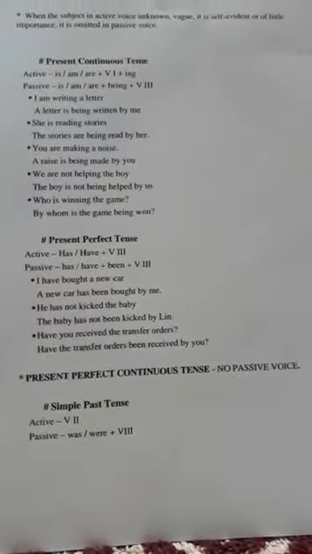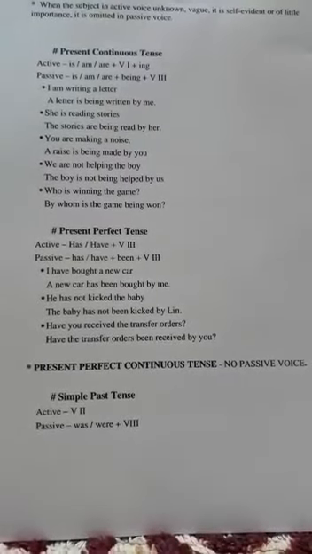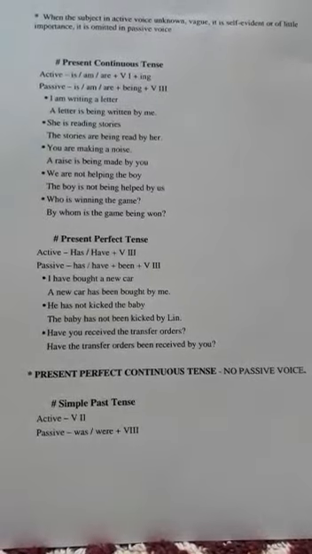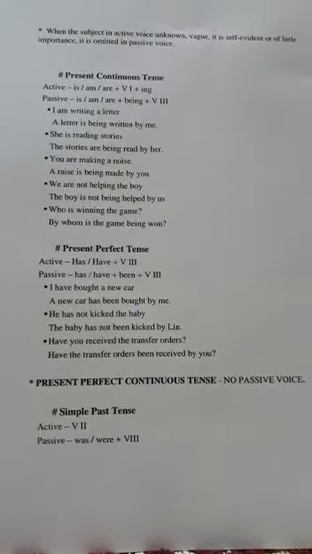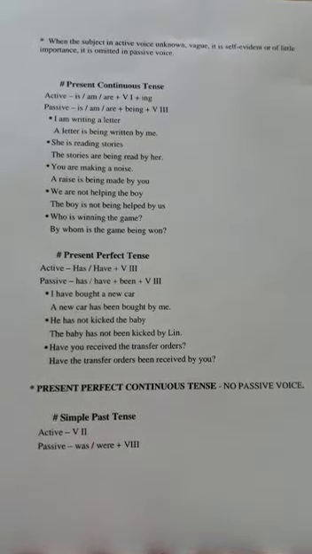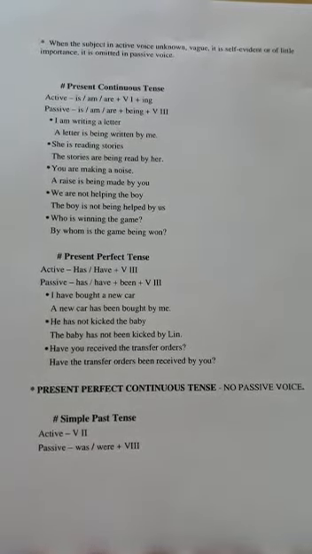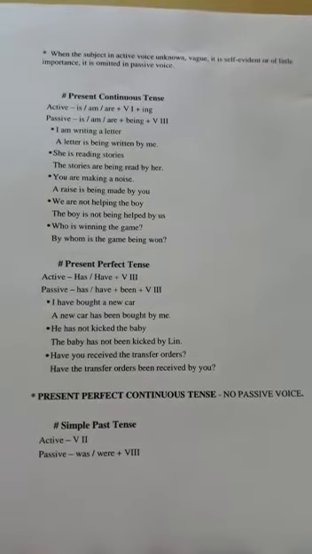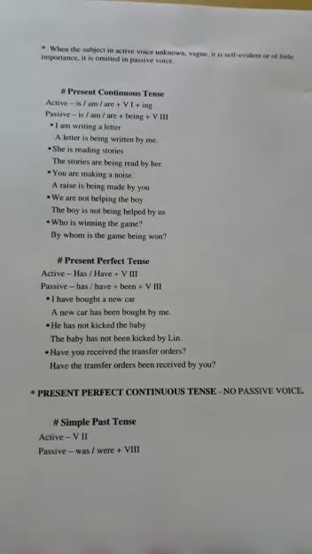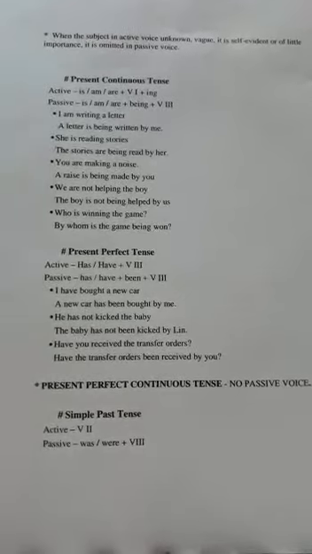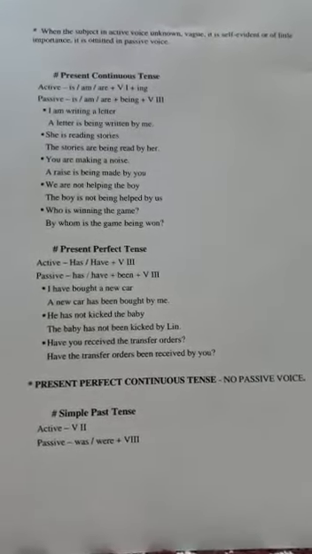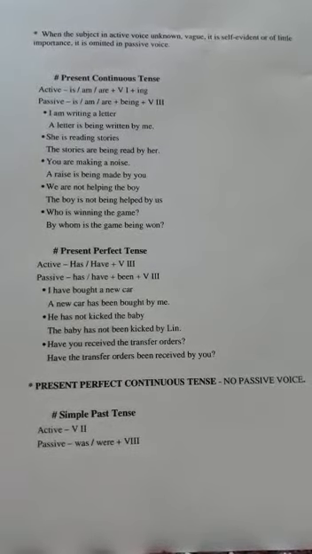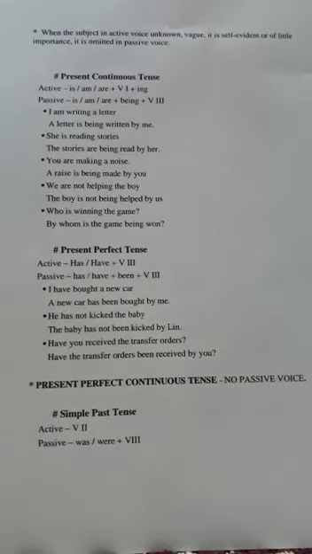Next we take up the present perfect tense. The active voice is subject plus has, have plus third form of verb. Now we already have the third form in the active voice, so in the passive voice, to differ the thing, we will have to use the third form of be, which is been.